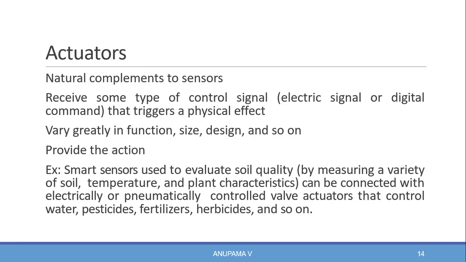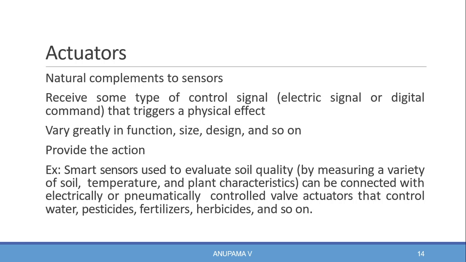As an example of actuator function, a smart sensor evaluates the soil quality and can be connected to a valve. That valve acts as an actuator. The valve controls the water, pesticides or fertilizer flowing through the pipe.